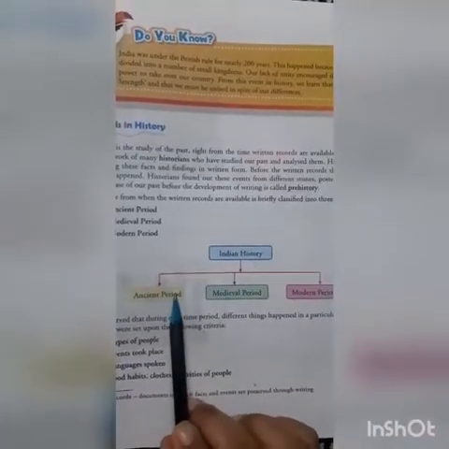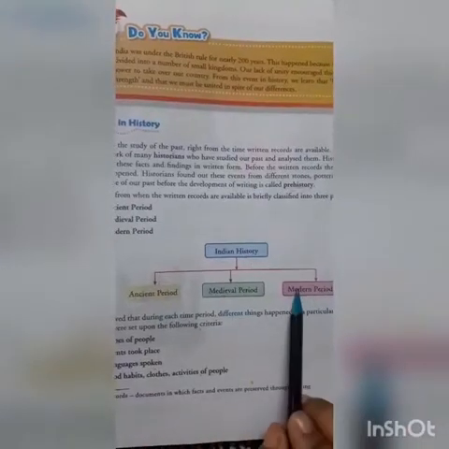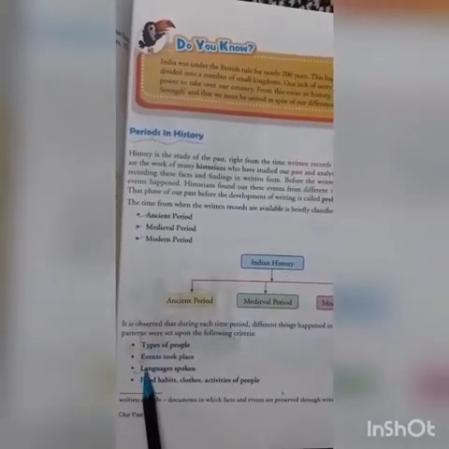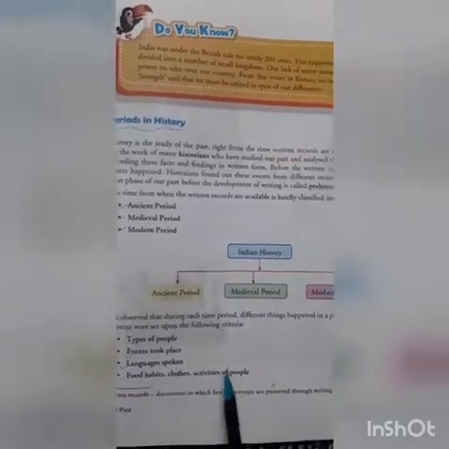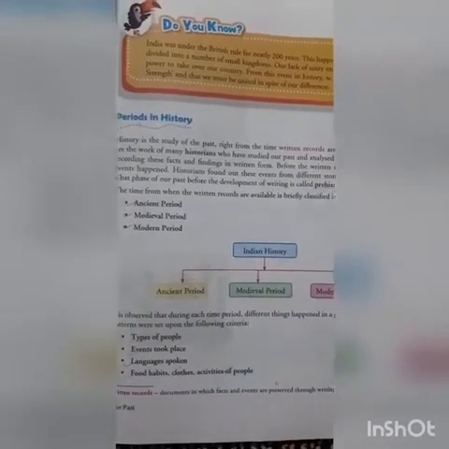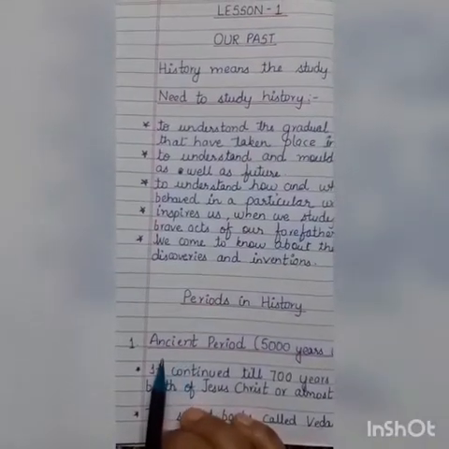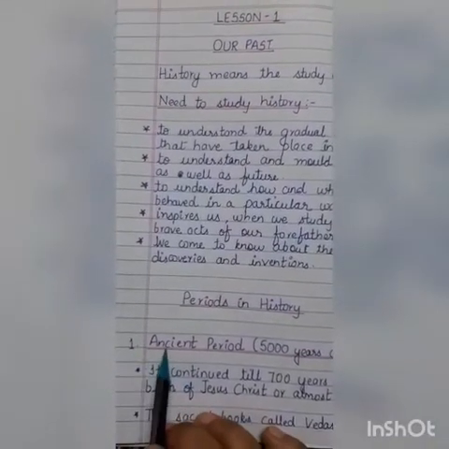Now the Indian history is divided into three periods. First is the ancient period, then the medieval period, and the third is the modern period. And these were set upon the following criteria: types of people, events that took place, languages spoken, food habits, clothes, and activities of people. So let us learn about all the three periods. Now the first is the ancient period.